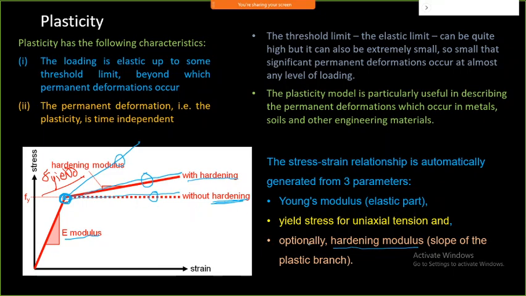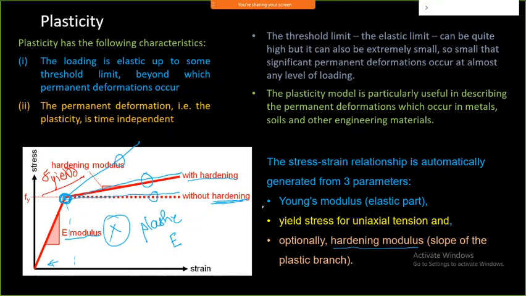Hardening modulus is nothing but the slope in the plastic branch, the plastic region. This is up to the elastic region. This is my elastic region, and this is my plastic region. In this plastic region, the value of my E matters a lot, and that is called the hardening modulus, or the slope of that plastic branch.